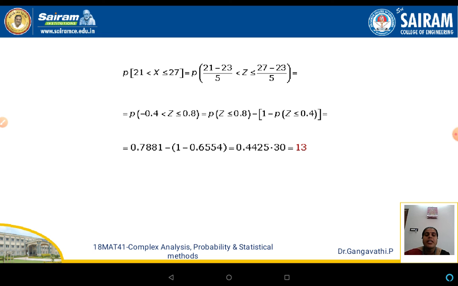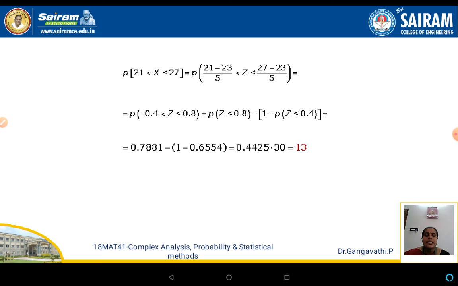So we have converted the random variable x to the normal variate z using this expression. Evaluating 21 minus 23 by 5 gives minus 0.4, and 27 minus 23 divided by 5 gives the value 0.8.